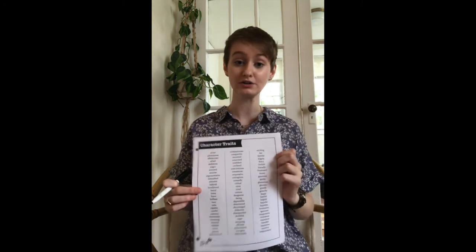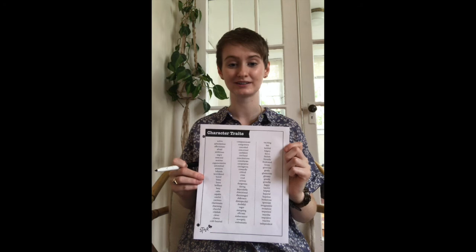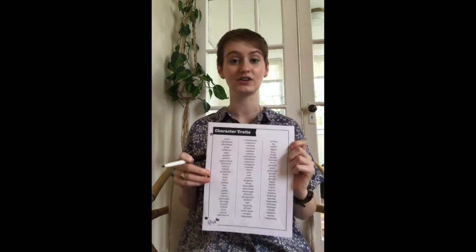The second line of our poem, we're going to use 2 adjectives. Remember that an adjective is a word that describes a noun. In this case, the noun is you, so you're going to write 2 words that describe you. If you need help thinking of adjectives, you can look at the character traits page in your activity book, which has lots of different adjectives that you can use to describe yourself.